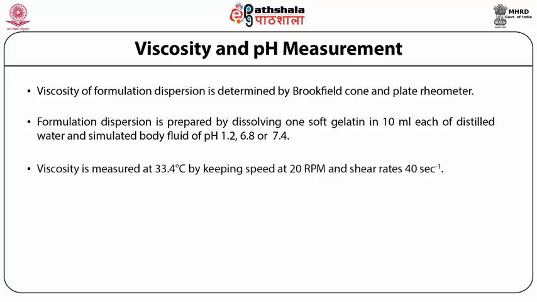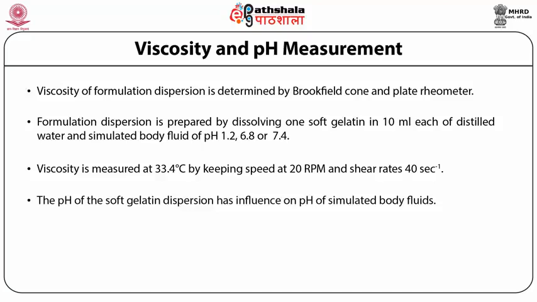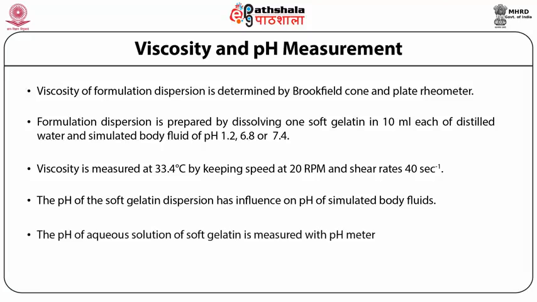The viscosity is measured at 33.4 degrees centigrade by keeping the speed at 20 rpm and the shear rate is 40 per second. The pH of the dispersion of gelatin capsule is also observed. Here, the pH of the dispersion is observed through a pH meter using the electrode, and this feature is required as it assures the complete absorption of the capsule across the biological membrane.